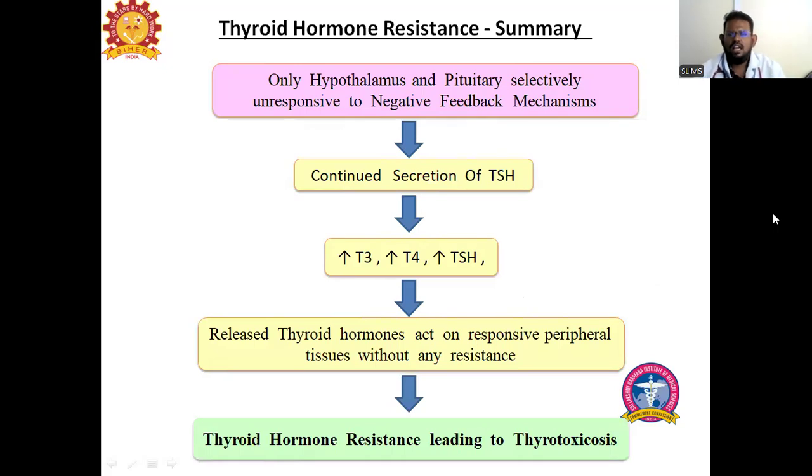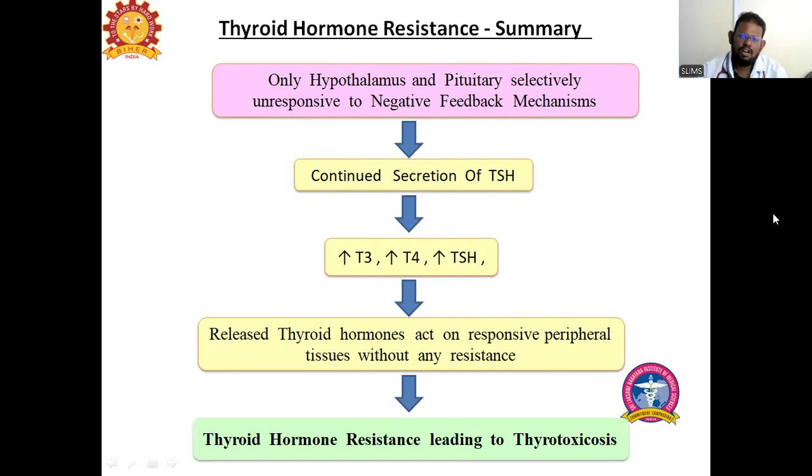So this is the mechanism. Only the hypothalamus and the pituitary are selectively unresponsive to the negative feedback mechanisms. So there is an increased TSH level, and TSH keeps on increasing. It keeps on secreting TSH, and this TSH keeps acting on the thyroid gland. So T3 increases, T4 increases, and TSH increases. Everything is going to be increased.